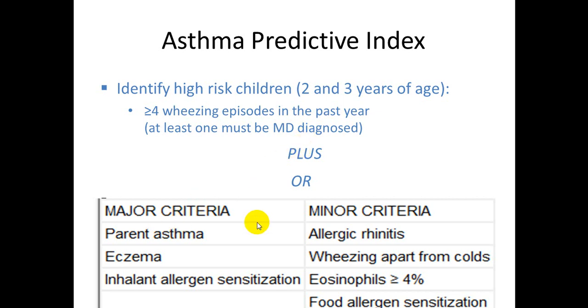Major criteria: parental asthma, eczema, and inhalant allergen sensitization. Minor criteria: allergic rhinitis, wheeze apart from colds, eosinophils greater than or equal to 4%, and food allergen sensitization. So wheeze, and one major or two minor criteria is a high predictive index of asthma.